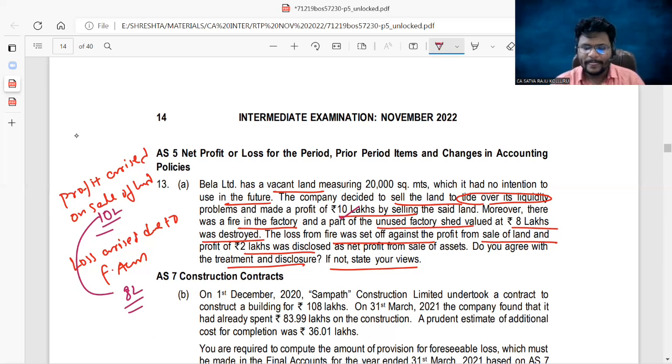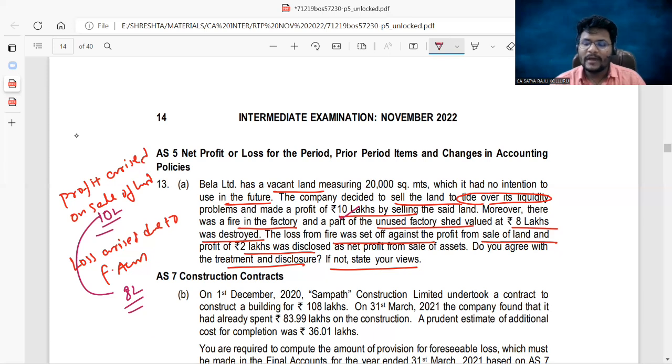Just they are asking. One thing you need to know from AS5: if the activities are extraordinary activities, such extraordinary activities we need to present distinct from ordinary activities clearly, right? We should not net off the entire effect of the extraordinary activities. You should clearly present. What exactly is the meaning of extraordinary activities?